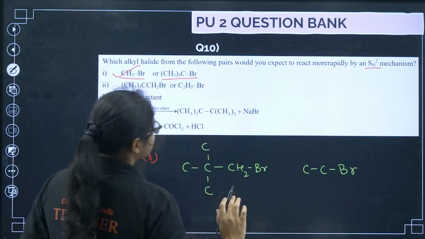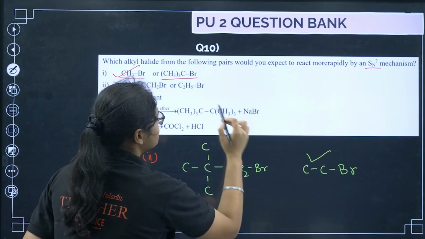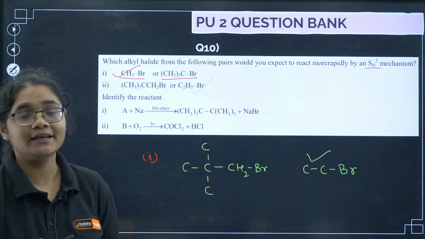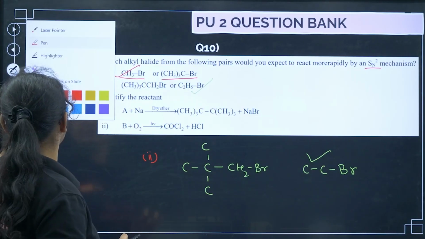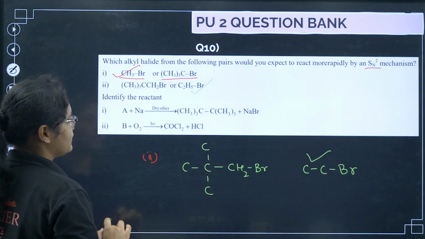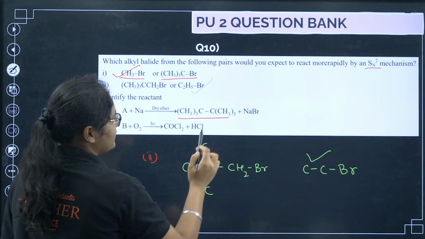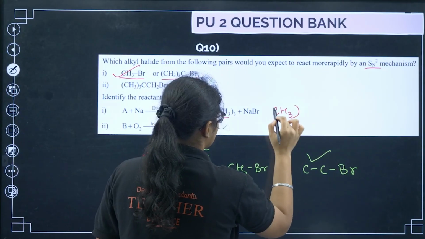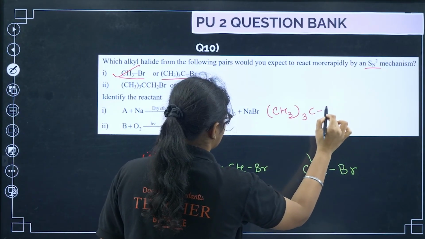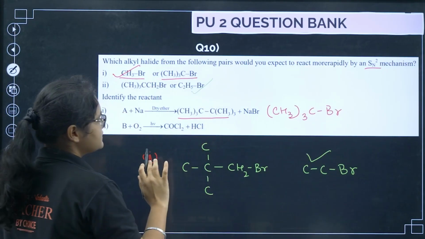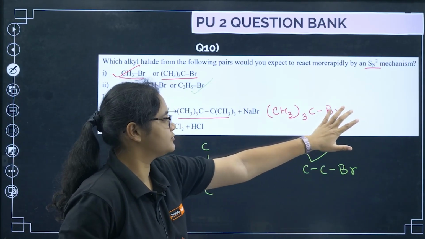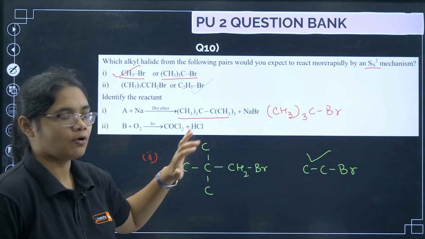Okay, again you can see here it is less sterically hindered, so this one will react faster, and here this one will react faster by SN2 mechanism. Next, the question is to identify the reactant. So you know this is Na dry ether, so here the reactant must be (CH3)3CBr. Okay, so if this is there and if it reacts with Na dry ether, you will have a replica of this one and then the product will form here.